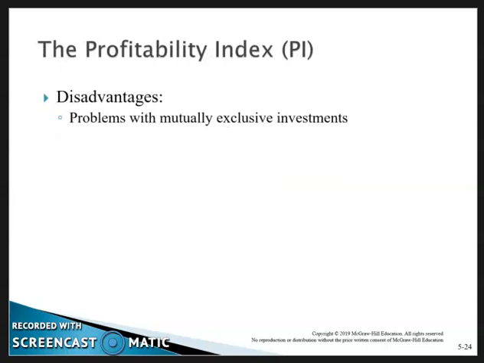The disadvantages: you can have problems with mutually exclusive investments. The scale can also be an issue. You could have a large project and a small project, and the small project could create a very large profitability index.